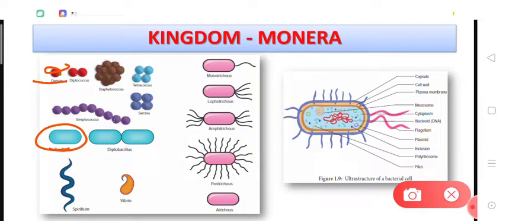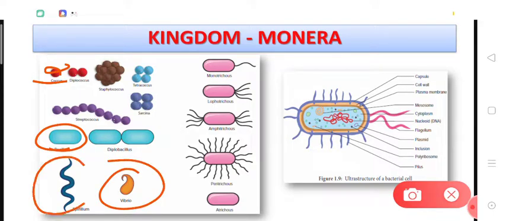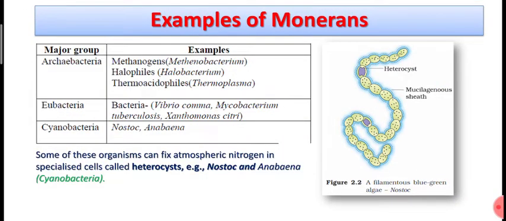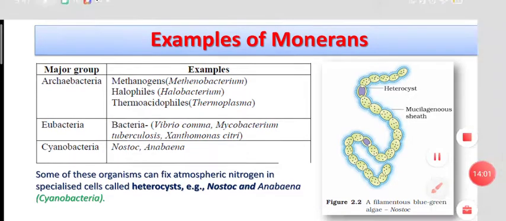They are called bacillus. If the cell is comma-like, they are called vibrio, and if it is spiral, then they are called spirillum, right? So there are different groups, different types of bacteria by shape. Now if we talk about certain more examples of monerans, a very important thing is given here.